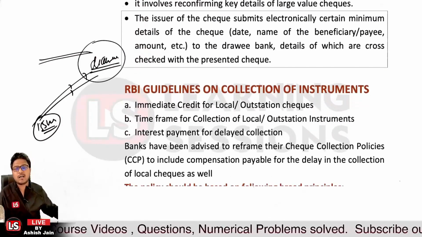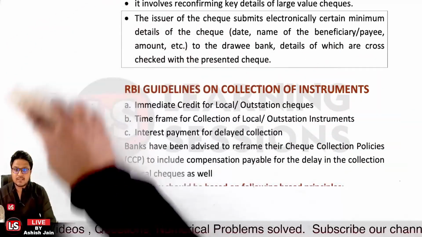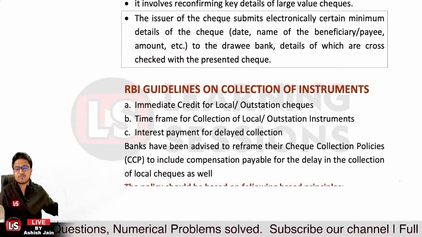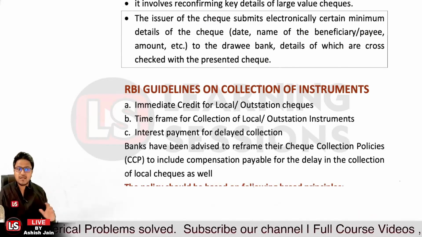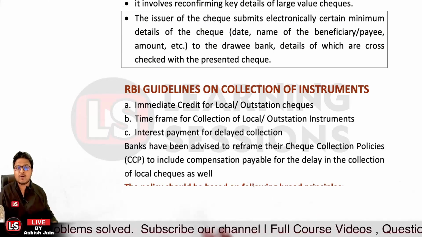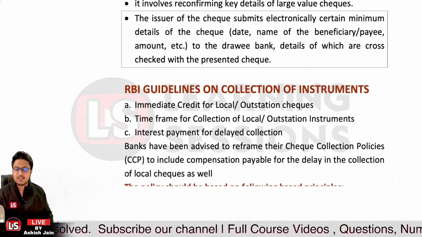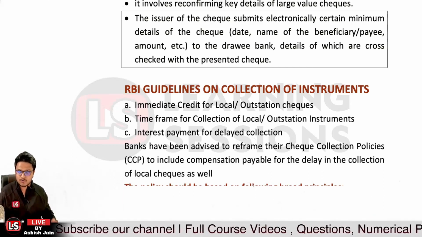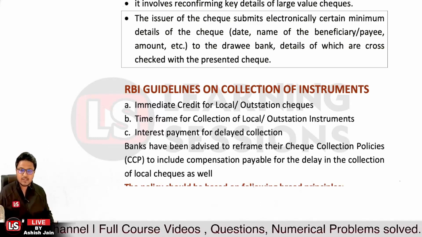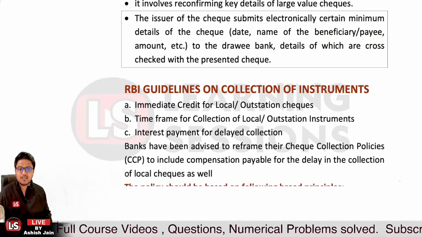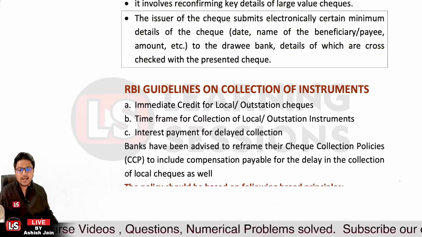Then it's related to RBI guidelines on collection of instruments. First of all, there must be immediate credit for local and outstation checks, and a time frame must be decided for local and outstation instruments. And further, if there is delayed collection of a local or outstation instrument, in that case interest will be paid by the bank; a policy must be there related to it, and that must be paid.